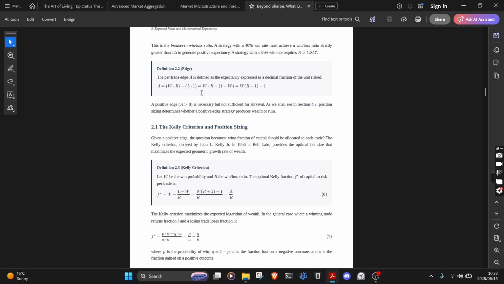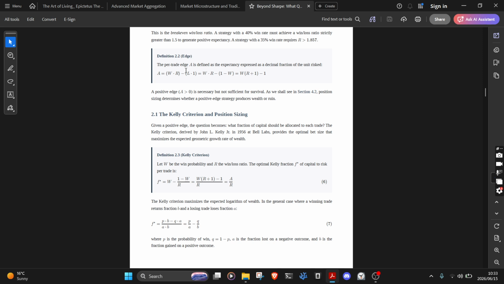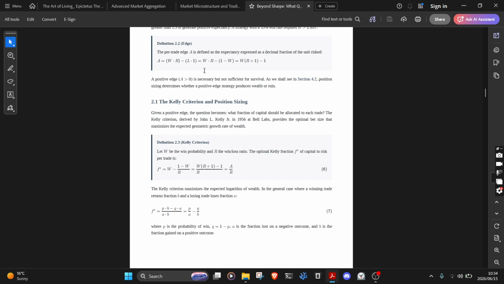Definition 2.2, the per-trade edge. A is defined as the expectancy expressed as a decimal fraction of the unit risked. A equals W times R minus L times 1, which equals W times R minus (1 − W), which equals WR plus W minus 1. A positive edge, A greater than 0, is necessary but not sufficient for survival, as we shall see in section 4.2 in the future.